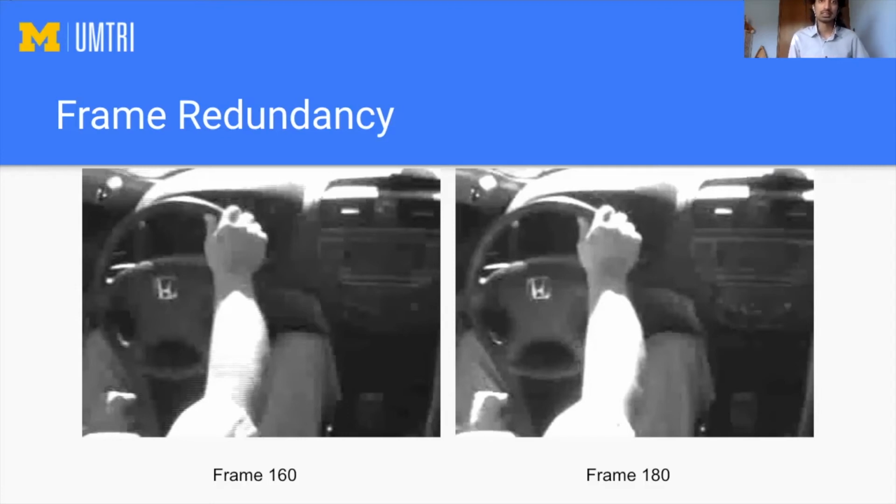So this is where the idea of frame skipping comes into play. If we can consistently identify these redundant stretches of video, we can direct the labeler's attention to only the frames which are actually important to label. And if we need to use the full data set, we can use a simple interpolation scheme to propagate the labels to the rest of the set rather than having to label everything by hand.